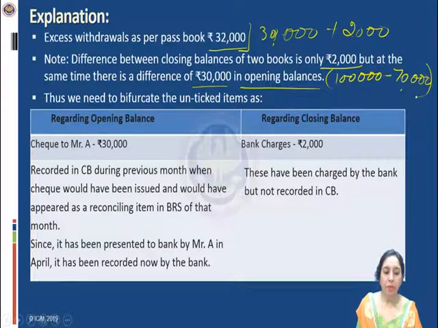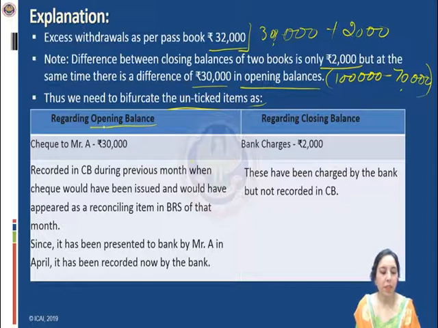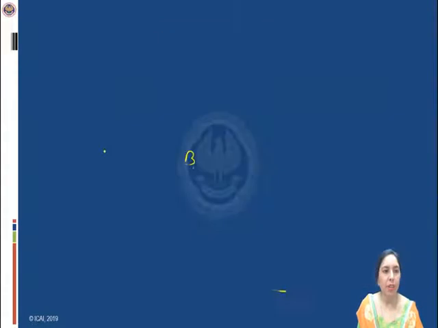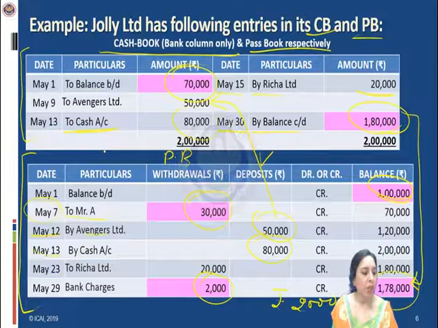Thus, we need to bifurcate the unticked items which are already identified by us regarding the opening balances. That means causes of difference for the opening balance and causes of difference regarding the closing balance. So let's go through the opening balance causes. Cheque of Mr. A, 30,000, was not entertained, or has only been withdrawn or debited in the passbook but finds no mention or no credit in the cash book, hence is a cause of difference.